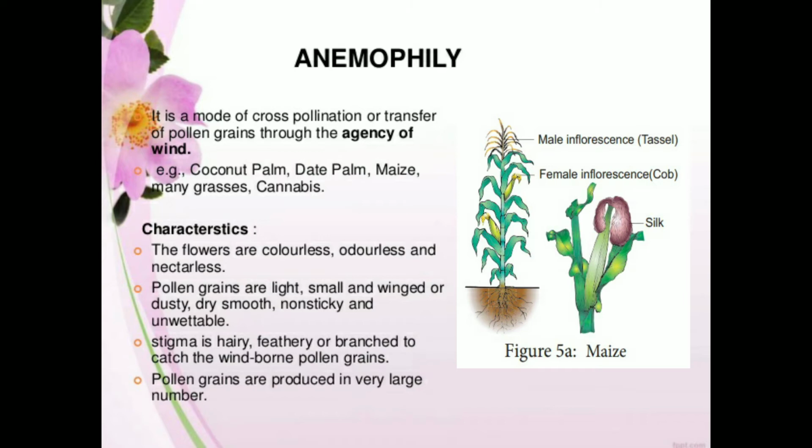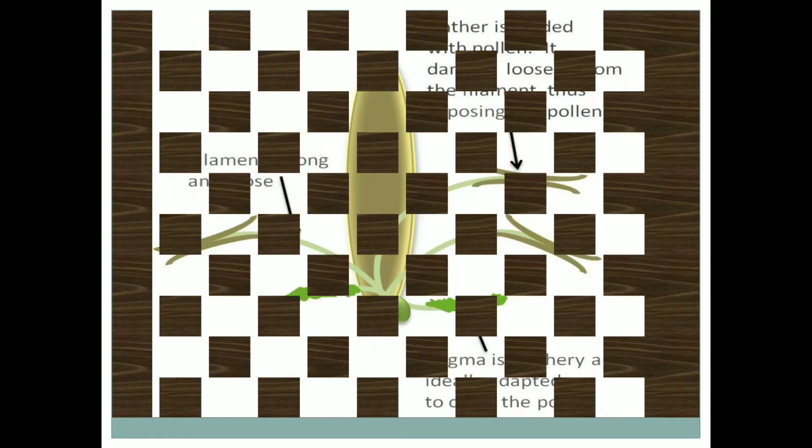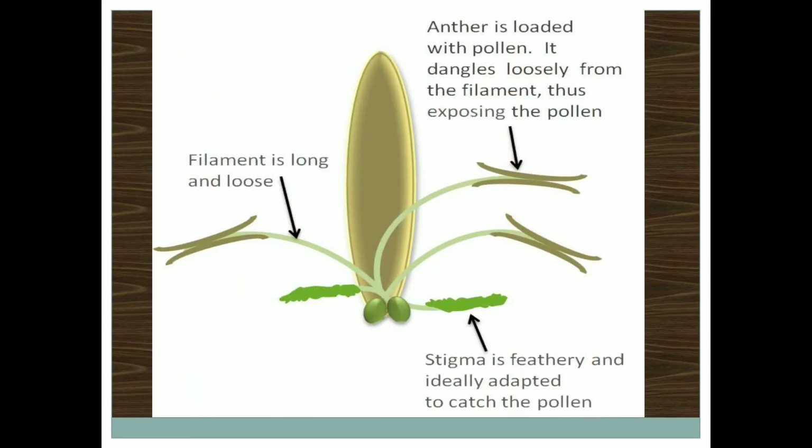So the male flower produces as many pollen grains as possible, so that among those thousands of pollen grains, at least 100 have a chance to land on the stigma of the flower. Hence they produce the maximum pollen grains.